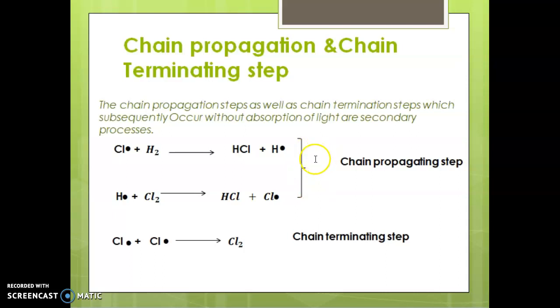This is a chain propagating step. This step and the final step, the chain terminating step, that is chlorine radical plus chlorine radical gives chlorine molecule, is the chain terminating step. Both these steps are secondary processes.